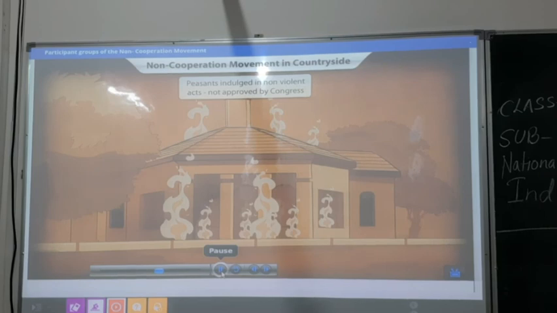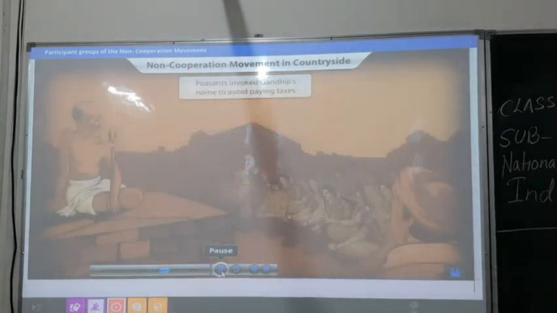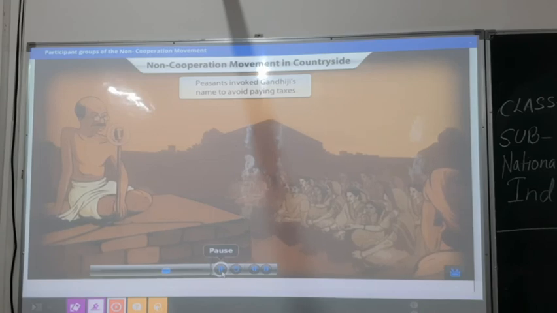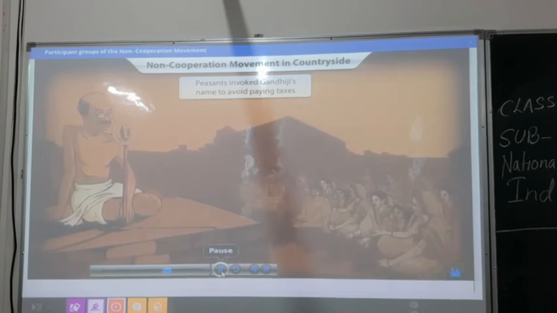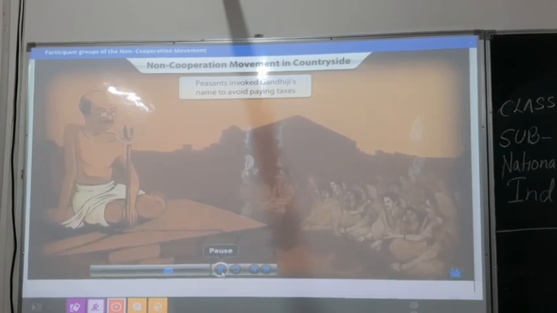However, the Congress was not happy with the form the peasants' movement took, as they attacked the talukdars' houses and looted them. They also refused to pay taxes, saying that Gandhiji had said so, and that land would be distributed among the peasants.